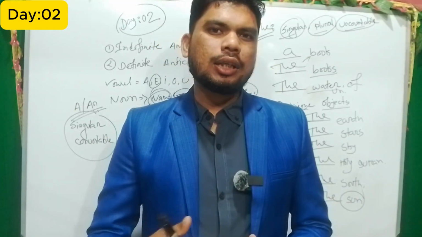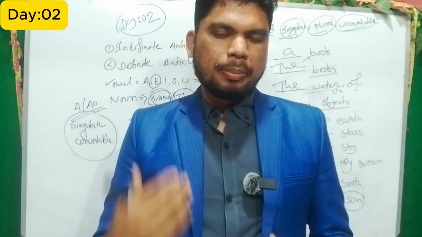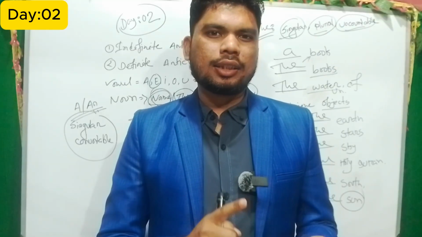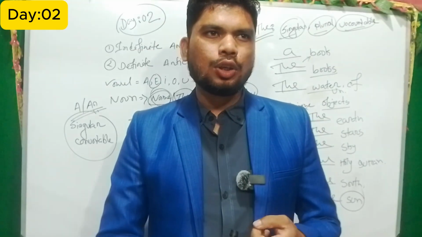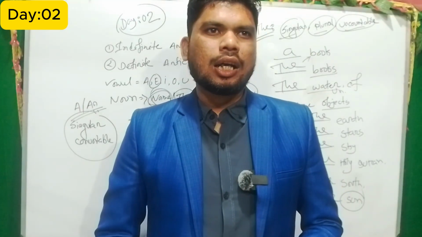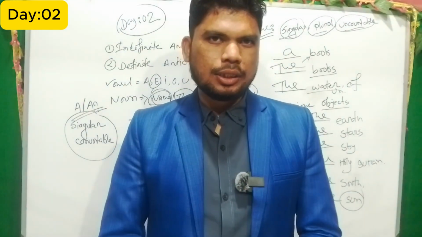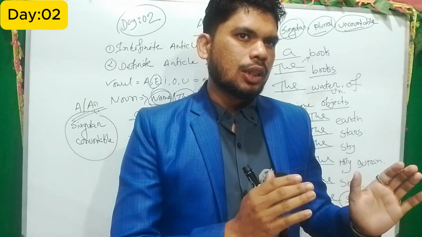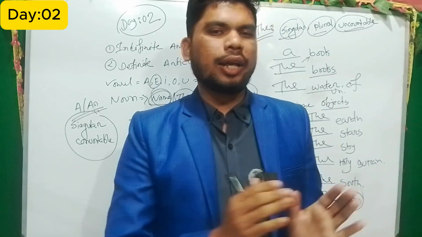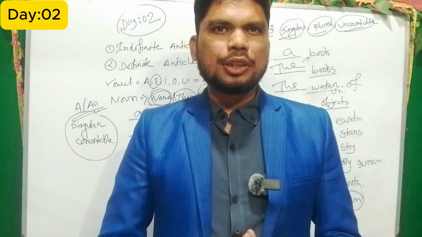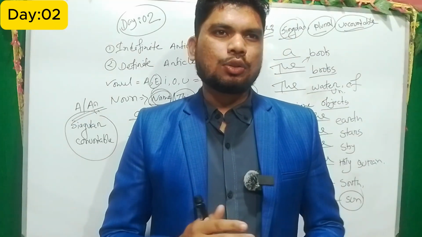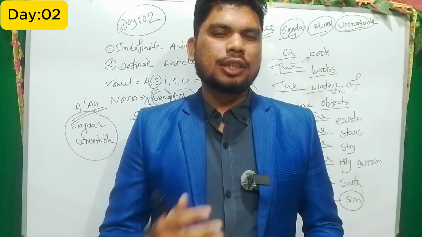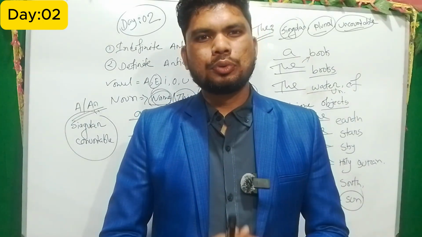So I'm giving you the reminder, that is article actually has two types, that is indefinite and another is definite. Indefinite is always used for non-specific, and that is when we describe something the first time, we have to use a or an. And the actually is used everywhere, and that is already mentioned in the conversation or any story. And when something unique comes, we have to use the.